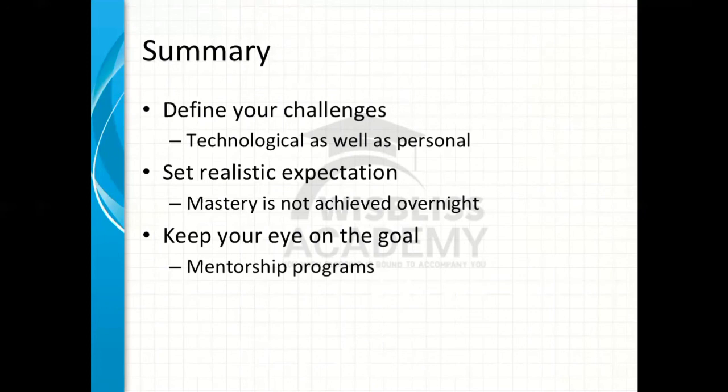Keep your eye on the goal, right? Your main aim should be to target the exam, right?